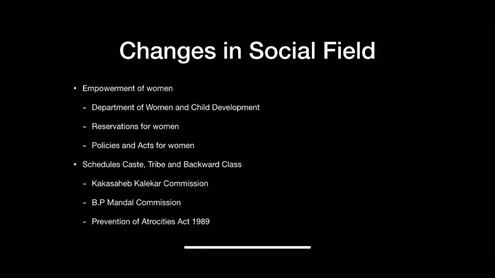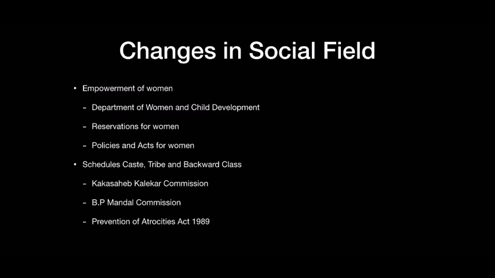Let's see what are the changes in social fields. The first is empowerment of women. Department of Women and Child Development. This department was created in 1985 under the Ministry of Human Resource Development. This was done to promote all-round development of women and children.